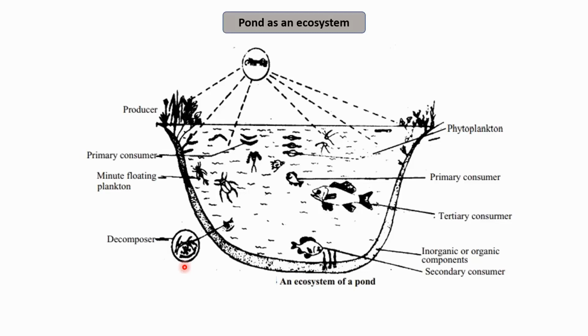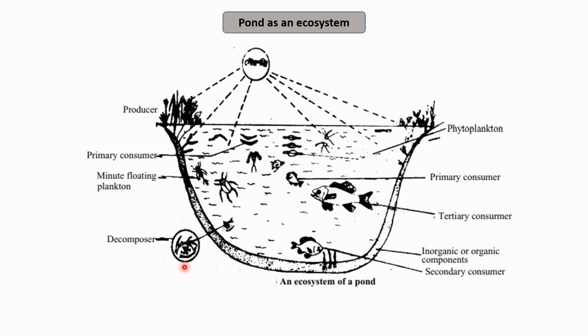Basically, in plants we have phytoplanktons, that is the primary producers. Now we have small animals, the zooplanktons, which are known as primary consumers. These primary consumers are then eaten up by the small fishes, which are known as the secondary consumers.